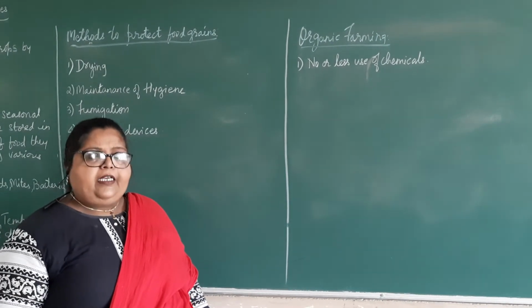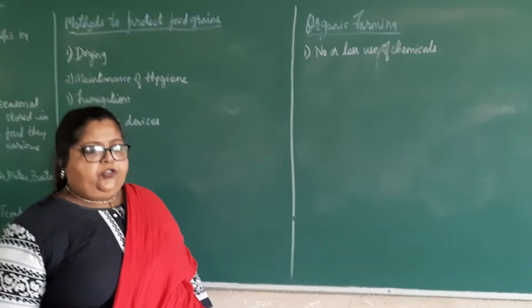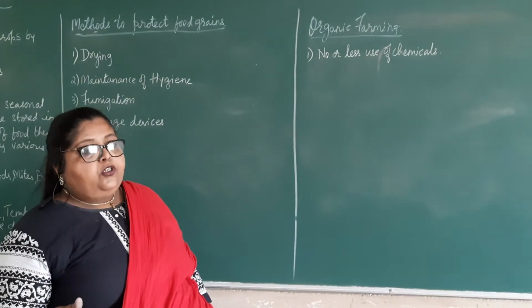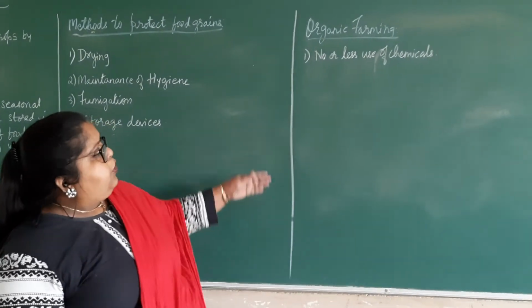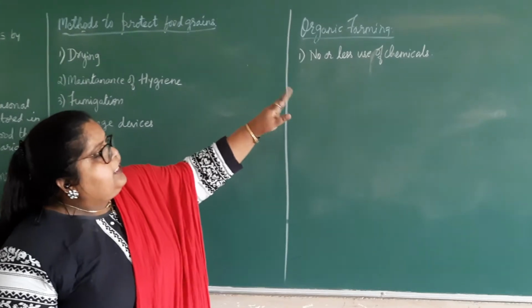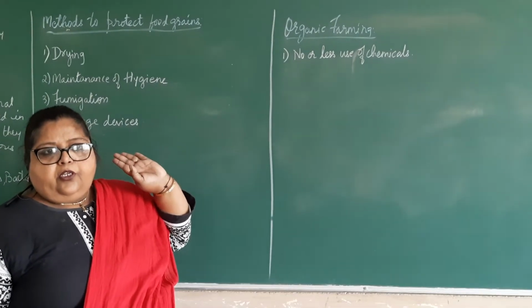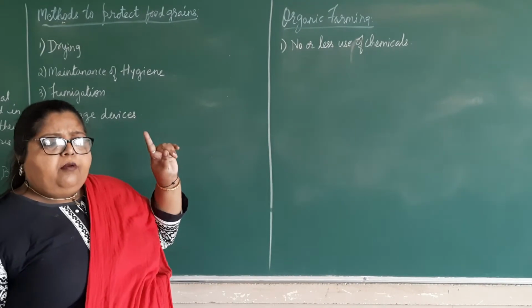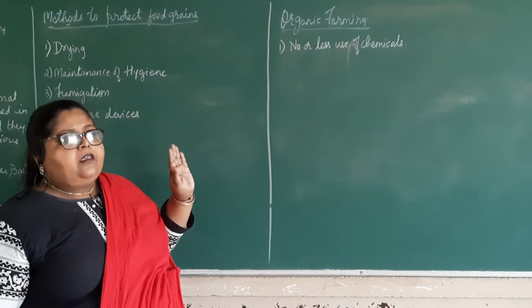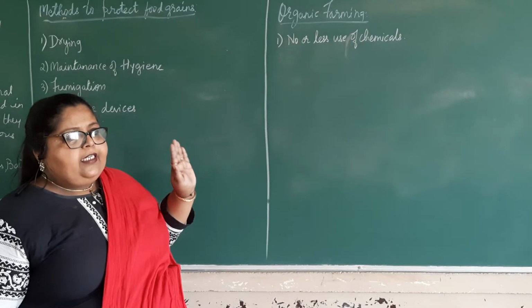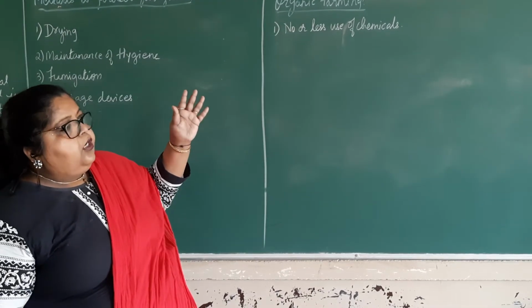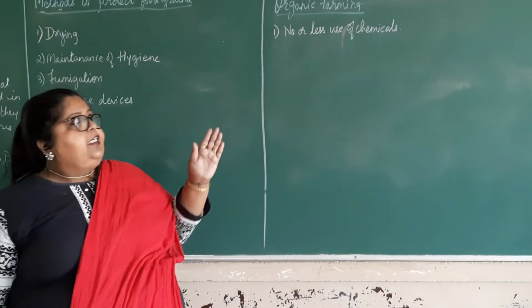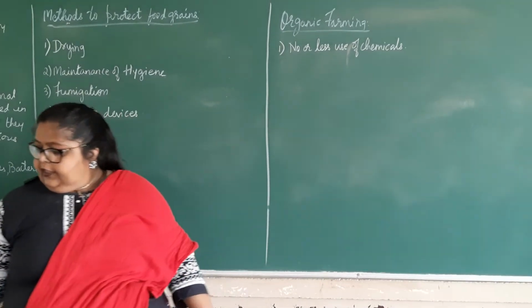And all are behind organic food now, because it is more useful. Why is it more useful? Because here there is no or less use of chemicals, and only biological, organic materials are used to grow the crops, and it is called organic farming.